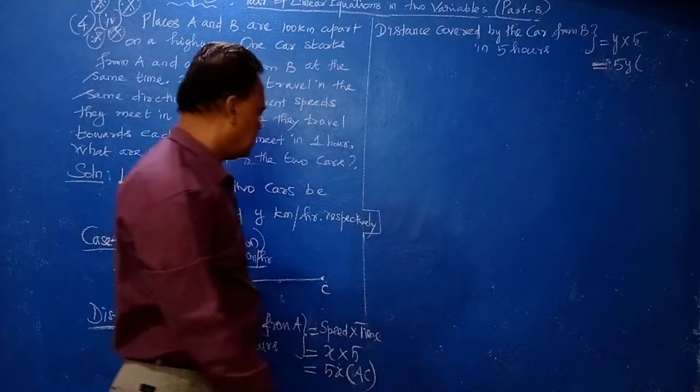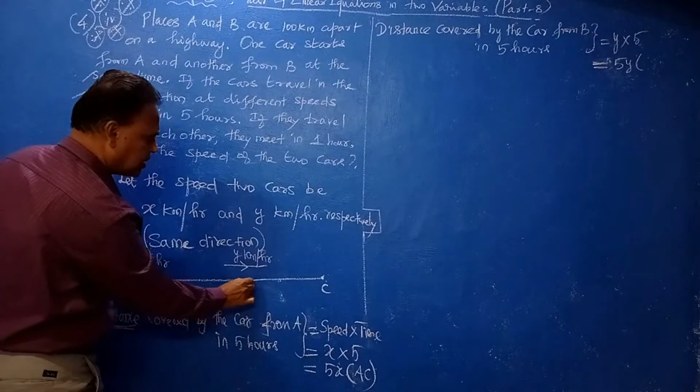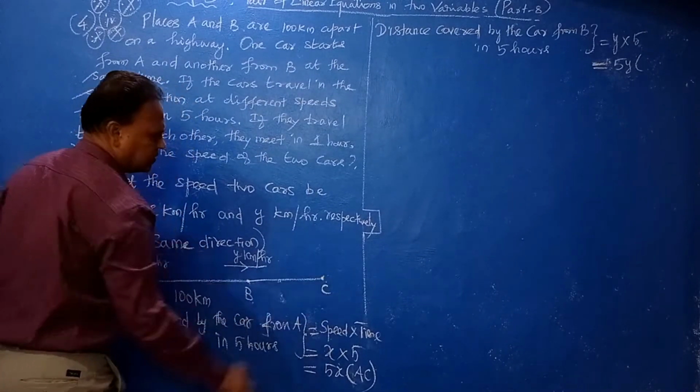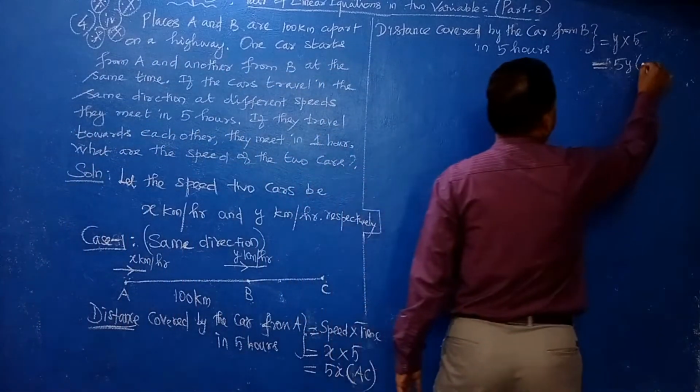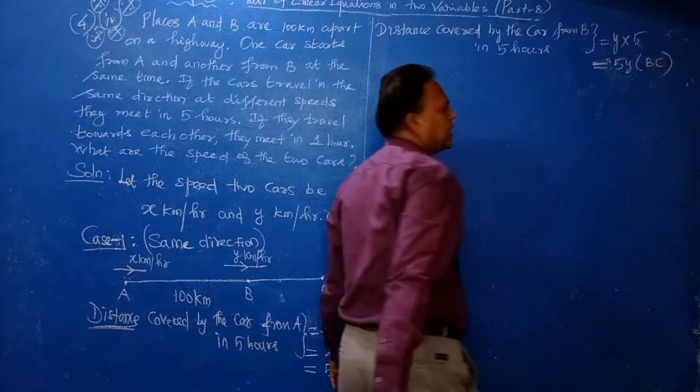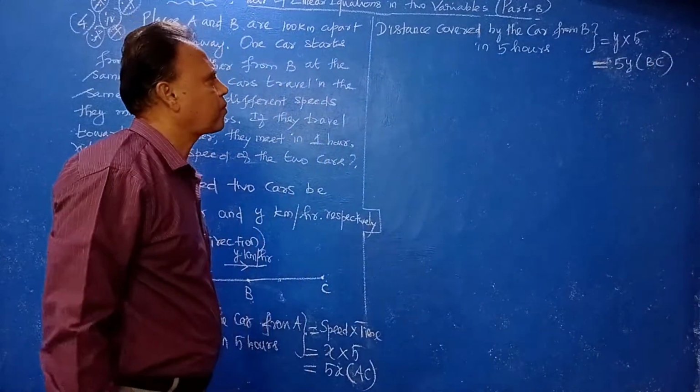So this distance is nothing but BC. You will get BC.